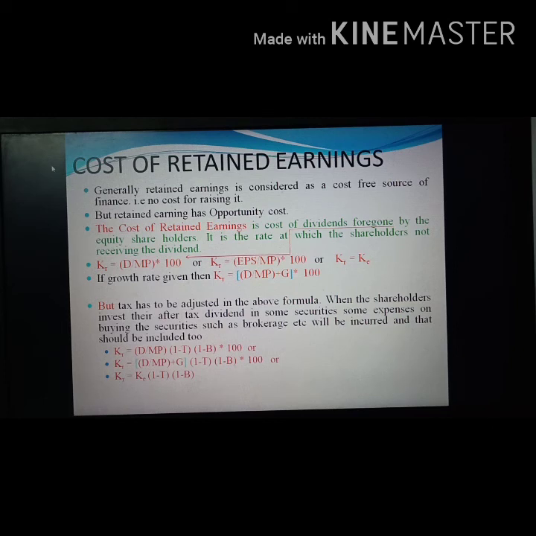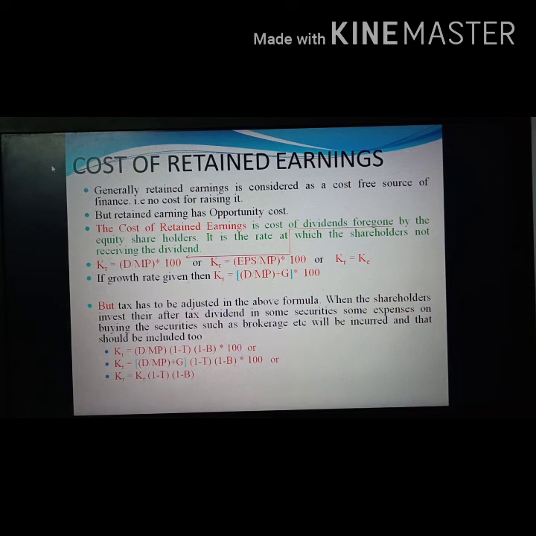When the shareholders invest their after tax dividend in some securities, some expenses on buying the securities, such as brokerage etc., will be incurred, and that should also be included in the above three formulas. See how tax and brokerage is included in the above three formulas of calculating the cost of retained earnings. That is, KR is equal to D divided by MP into 1 minus T, that is tax, into 1 minus B, that is brokerage, into 100.